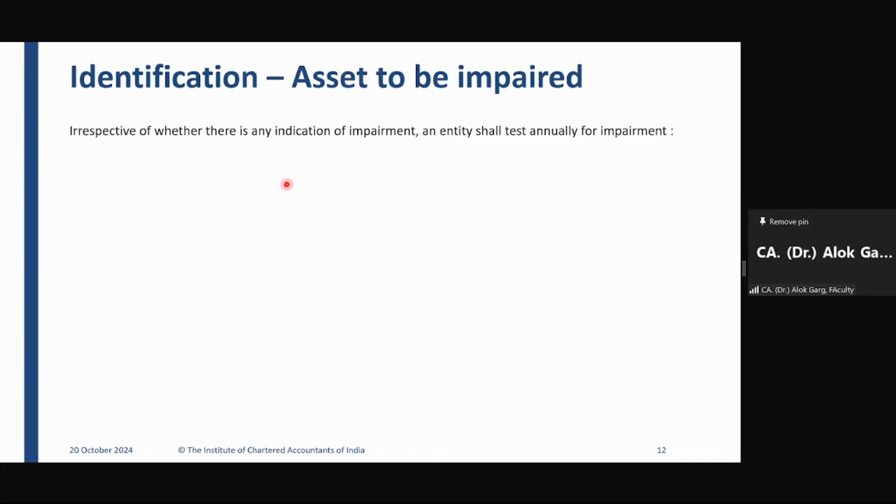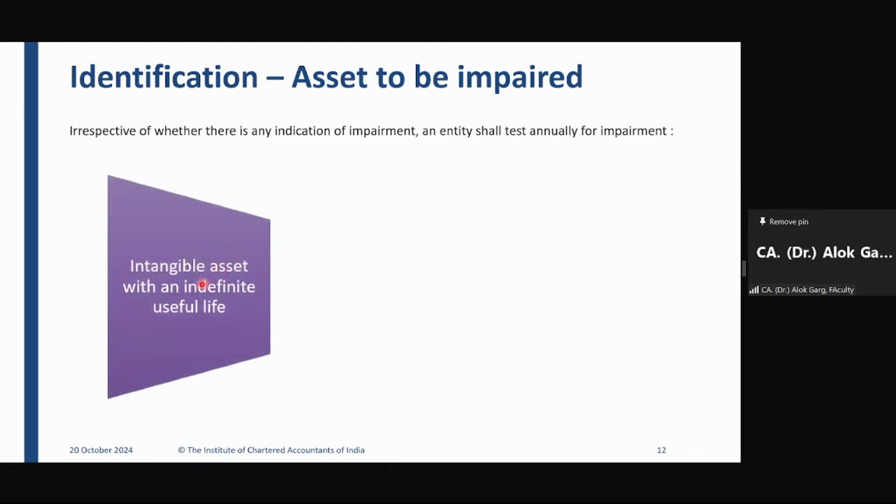ऐसे कौन से three assets? Let me give you a clue. All these three assets are intangible assets. पर वो कौन से तीन intangible asset हैं? Number one, intangible asset with an indefinite useful life. Irrespective of whether there is an indication of impairment, an entity shall test annually for impairment. Okay. So the first one is intangible asset with an indefinite useful life.